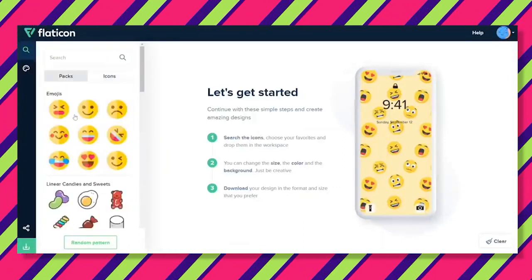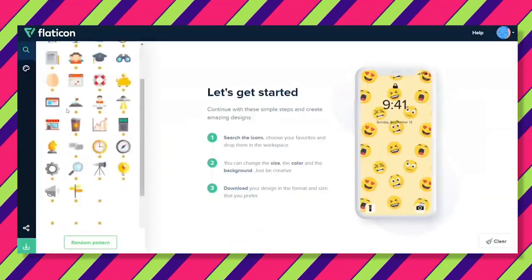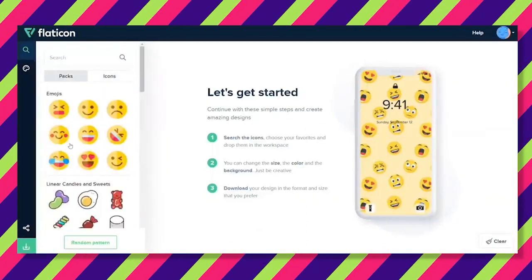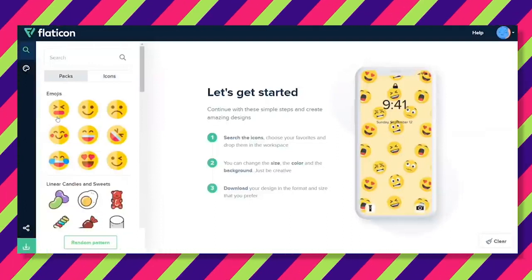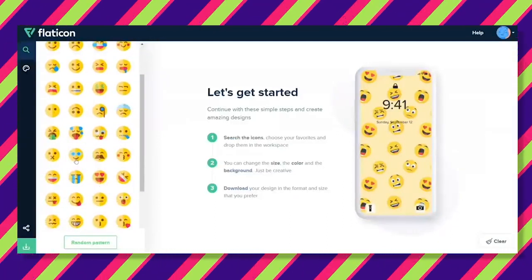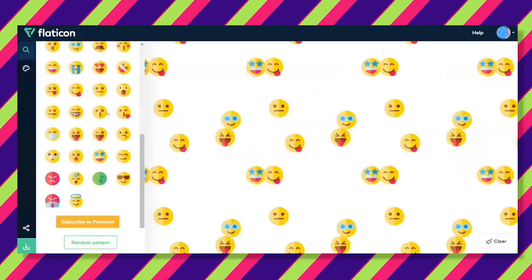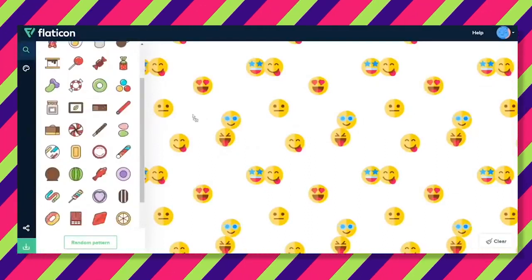As you can see, this is a really easy site to figure out, and creating a design is really quick and simple. Even better, it's free. Aside from emojis, if you scroll down, you'll see other stickers that you can add to your design. Now, you can also put the emojis and stickers in certain spots if you don't like how they're placed. All you need to do is drag and drop the sticker or icon that you'd like to move.